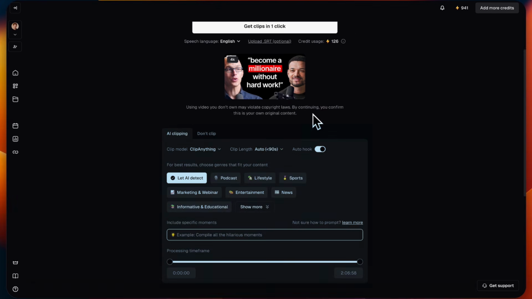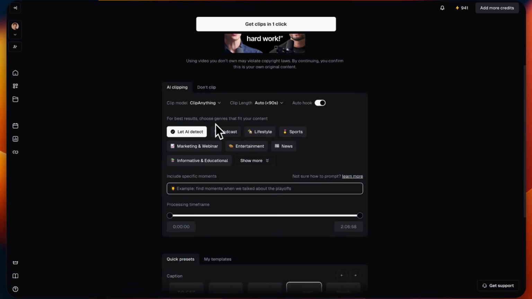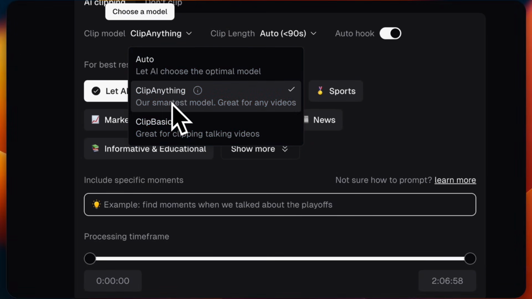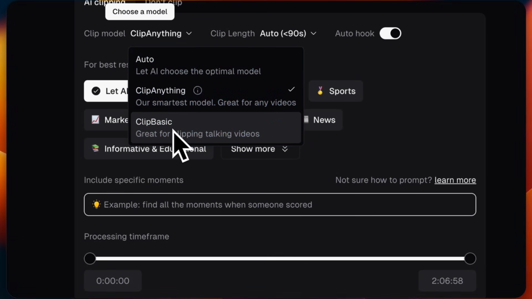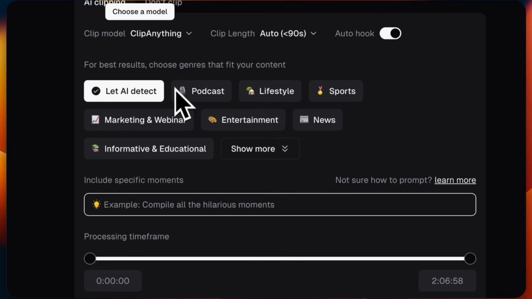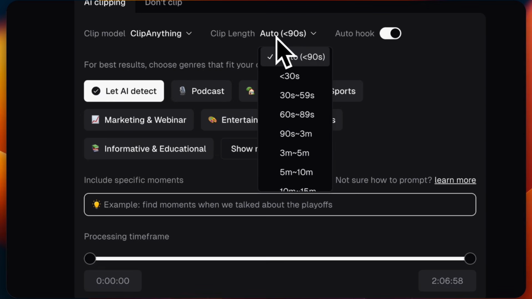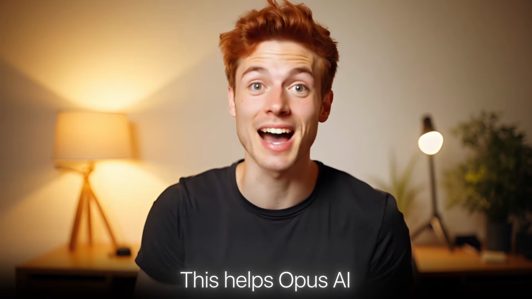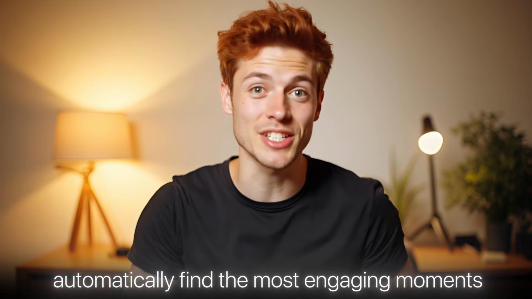All right, after that, scroll down to AI clipping. Here, the first thing you need to choose is the clip model. You'll see 3 different AI models, and honestly, all of them work really well. For this demo, I'll select the second AI model. Then keep the clip length on auto and make sure the auto hook option is enabled. This helps Opus AI automatically find the most engaging moments.